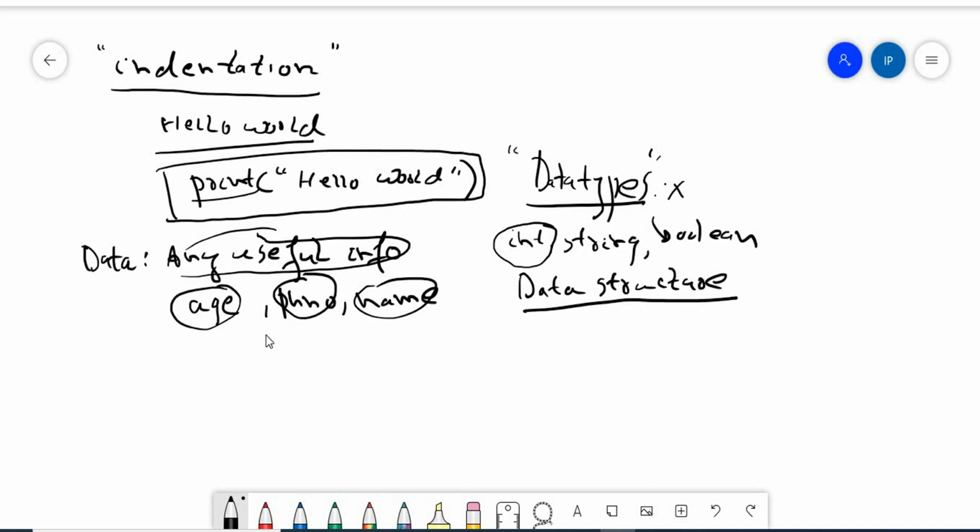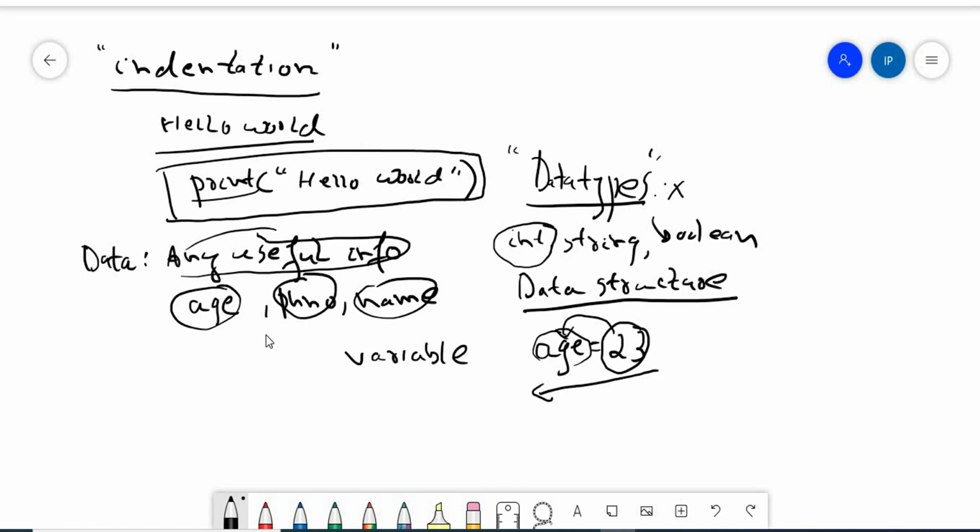Now comes the question, what is a variable? Anything which varies is a variable. What it means is, whenever I say age is equal to 23, you must understand, you must always read from right to left. That is, I have a data 23, and I am assigning this 23 to age. So this age is called a variable.